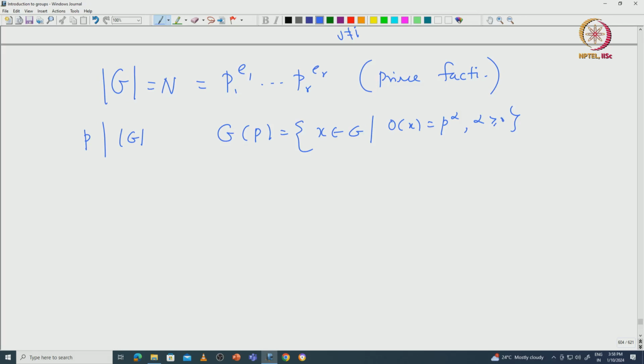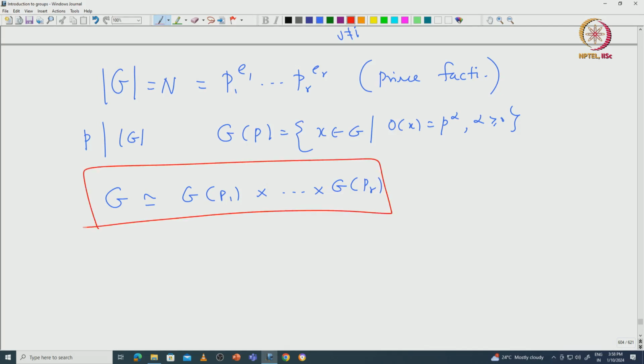Then we observed that G is naturally isomorphic to G_{p_1} cross etc. cross G_{p_r}. So this is what we have proved so far: any finite abelian group can be written as a product of p-groups. This is called the primary decomposition theorem.